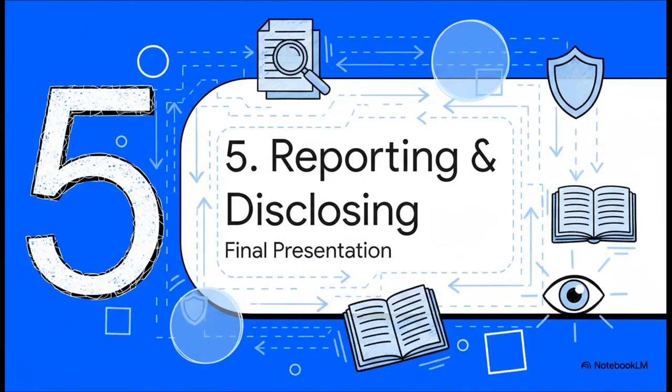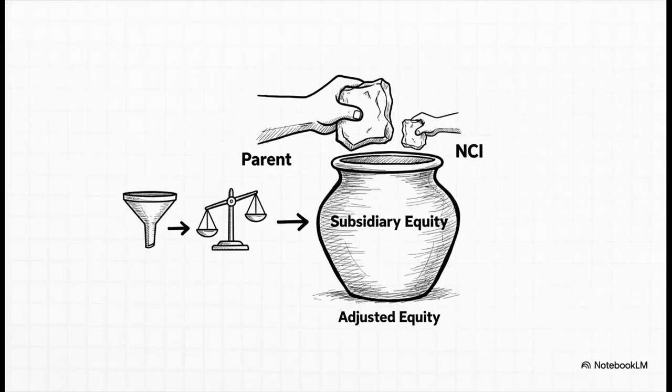Okay, we've done all the hard work behind the scenes. So how does this all look in the final published financial statements? Let's talk about reporting and disclosure. But before we look at the specific line items, let's just circle back to the fundamental idea here. What is NCI? It's an ownership interest. It gives the NCI holders a right to a share of the subsidiary's equity. But not just any equity. It's their share of the equity after we've made all our consolidation adjustments, like for fair value and those intragroup transactions.